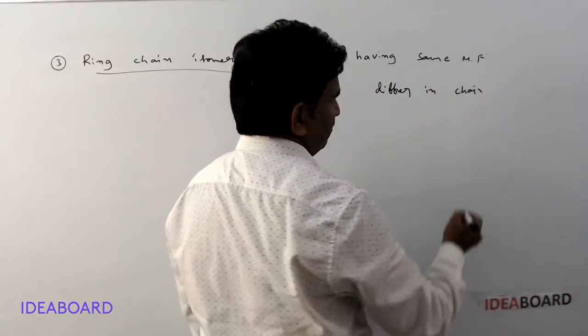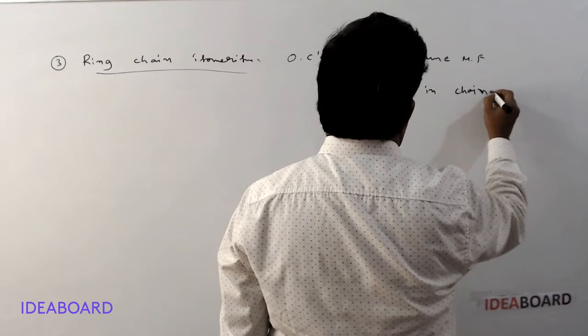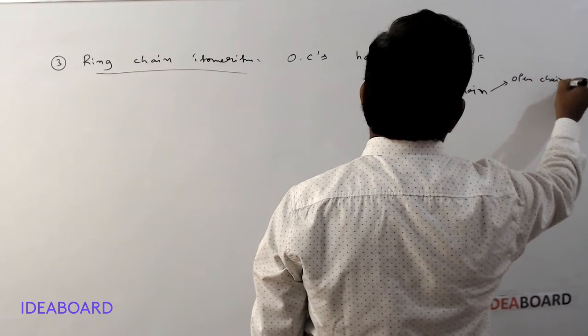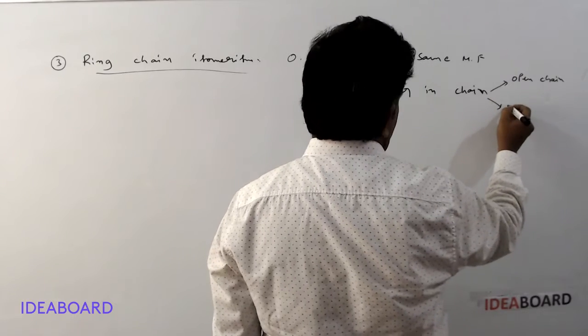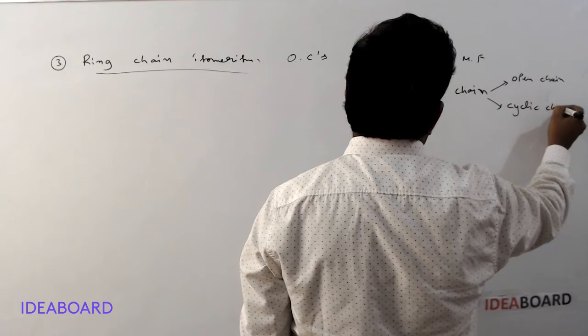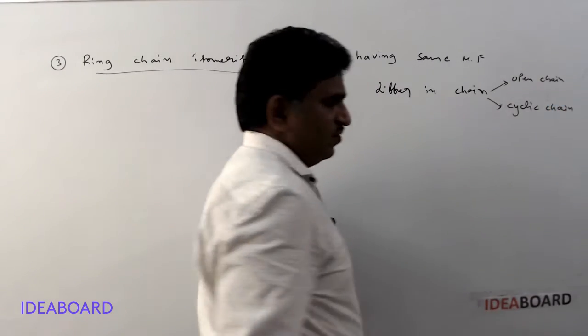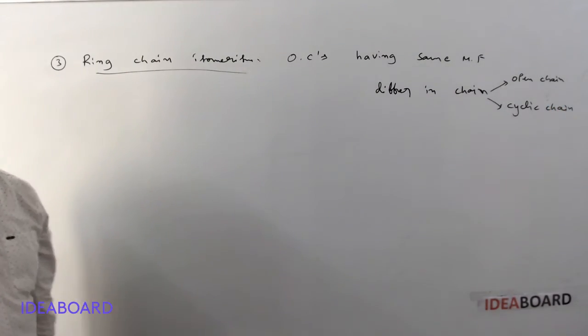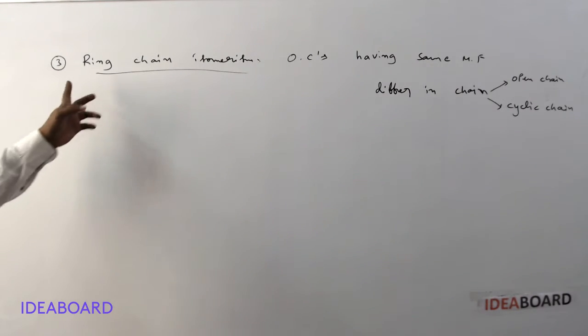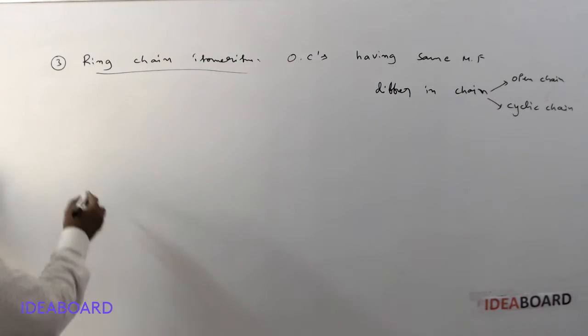Means sometimes they may be present as an open chain compound, or sometimes they may be present as cyclic chain or closed chain compounds. So when they appear as open chain or closed chain compounds, they are called ring chain isomers.